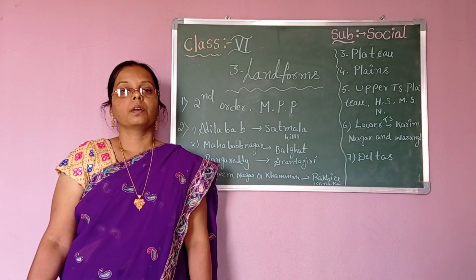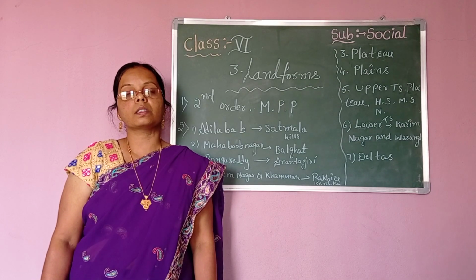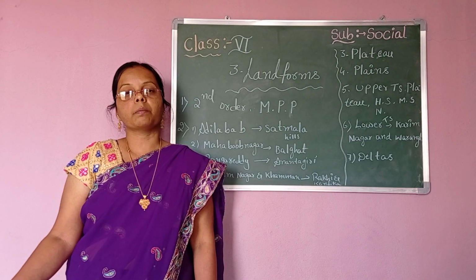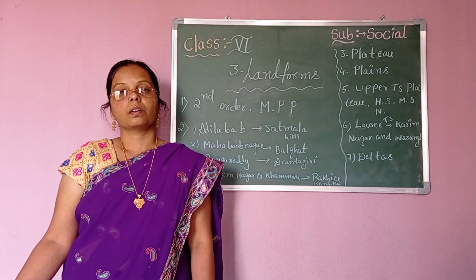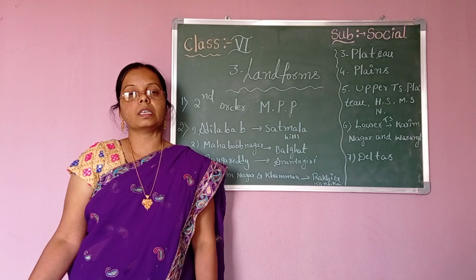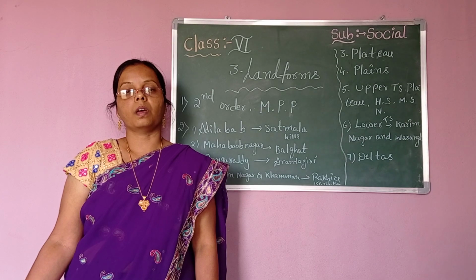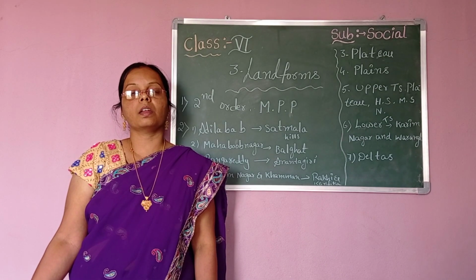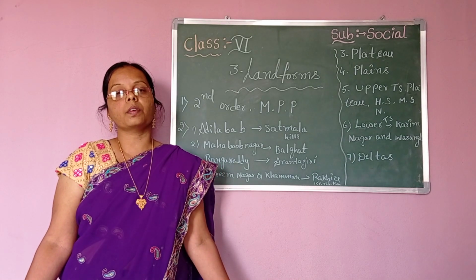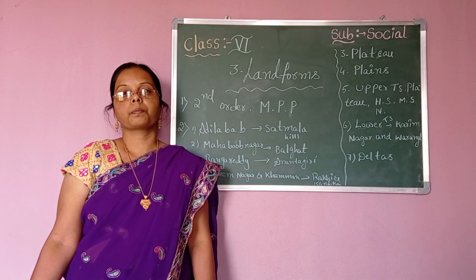Okay children, now coming to the coastal plains. Towards the east of India we have the east coastal plains, by the Bay of Bengal. The large states along the Bay of Bengal are Tamil Nadu, Andhra Pradesh, Odisha and West Bengal. In the western part of India we have the western coastal plains, formed by the Arabian Sea.